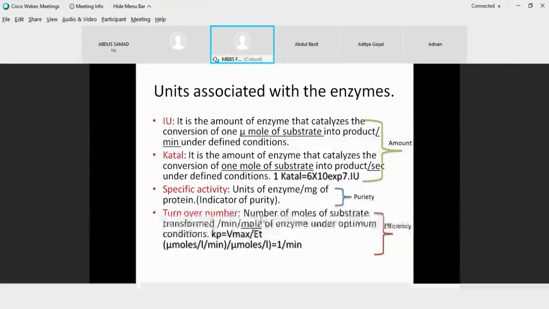And this is represented by small k and small p. This is the maximum velocity of an enzyme divided by the total enzyme present. Velocity is given in micromoles per liter per minute, and the enzyme is given in micromoles per liter. So turnover number has a unit of minute inverse. So these are the 4 definitions that you have to learn as they are given. They are learned as statements.